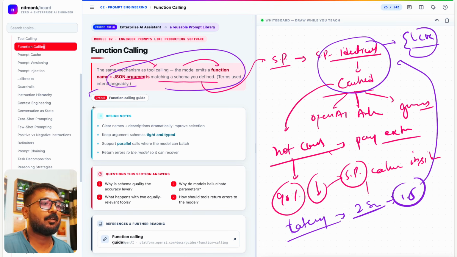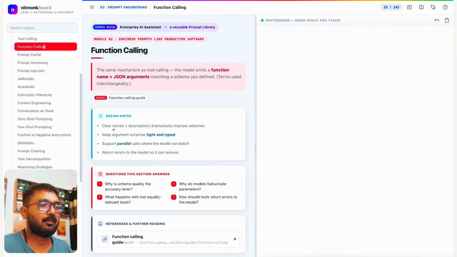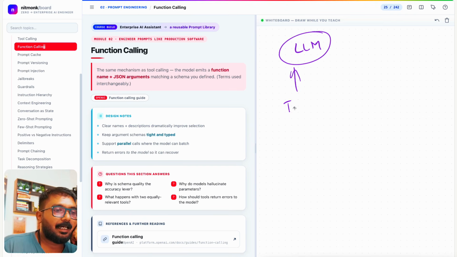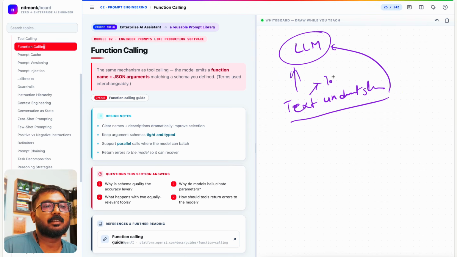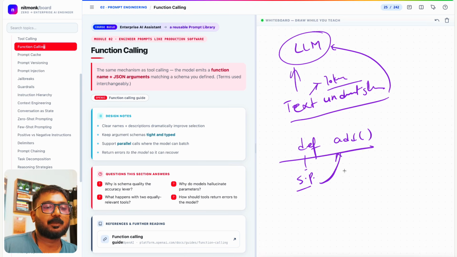You define the schema. You can also look at this function calling guide over here for OpenAI, right? Then the design notes, if you talk about functions, you have to define clear names and descriptions, which dramatically improve selection, because everything is about the LLM. I keep on telling you so you understand, they are basically text understanding machines, where text gets converted to tokens. So let's say you define a function definition add, and you tell the system prompt that this is for subtraction, right?